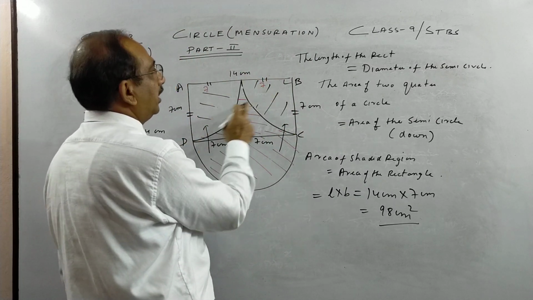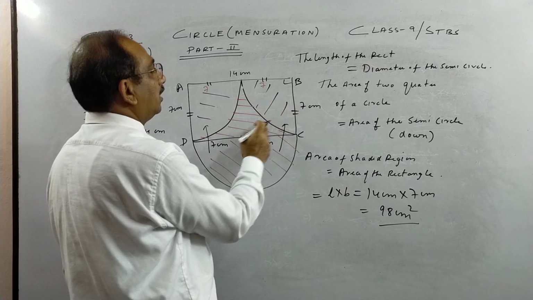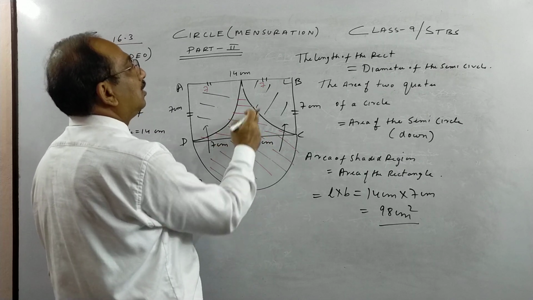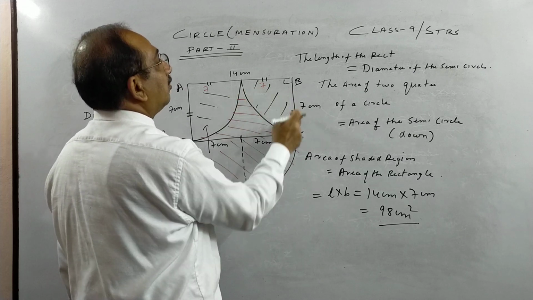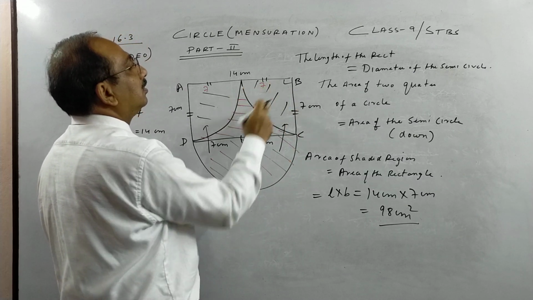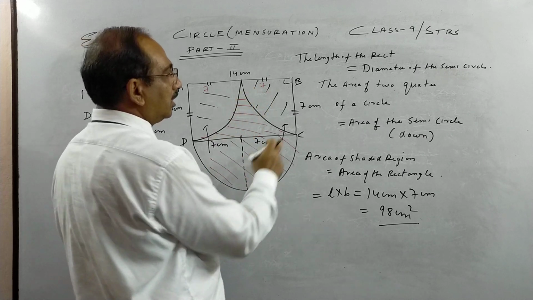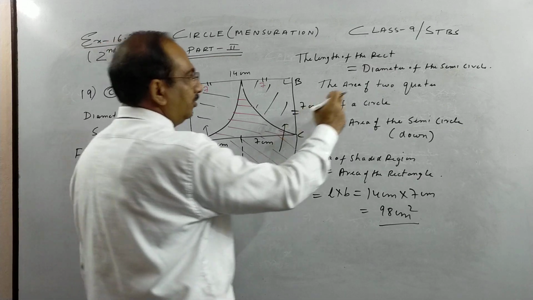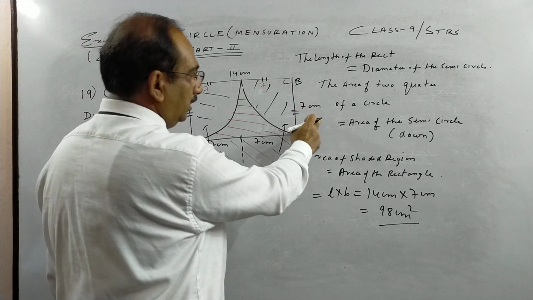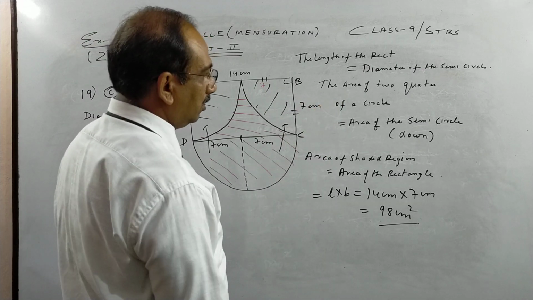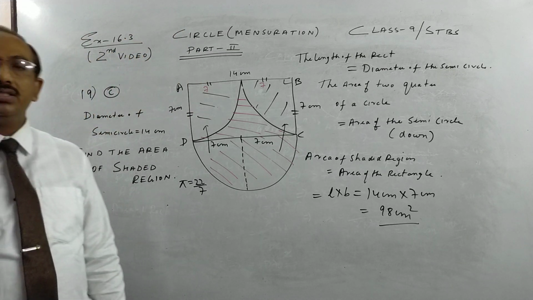Therefore you could have written the breadth of the rectangle is equal to the radius of the circle. In this case it is a quarter of a circle, but the radius remains the same. So you can also write, if you wish, the breadth of the rectangle is equal to the radius of the circle. So hence we come to this. Okay, so this was question 19C, children.